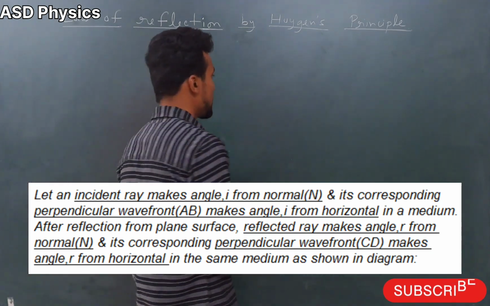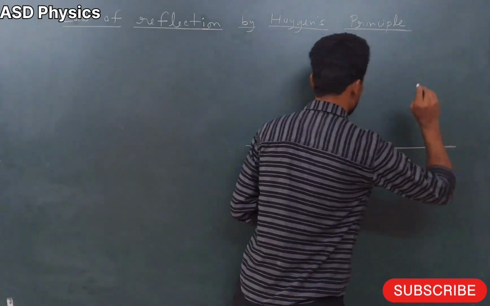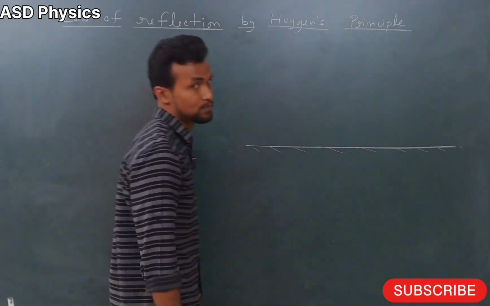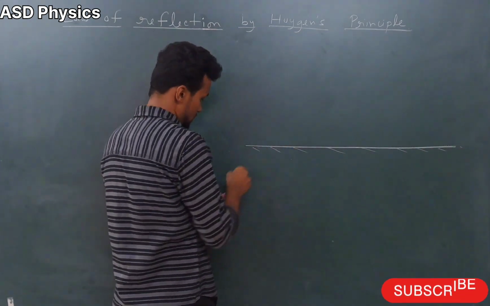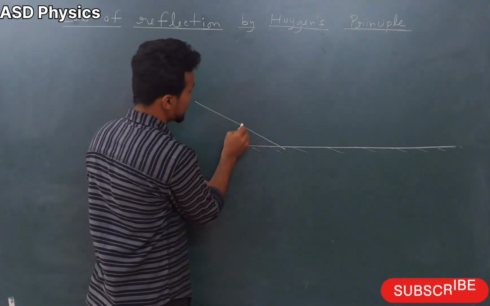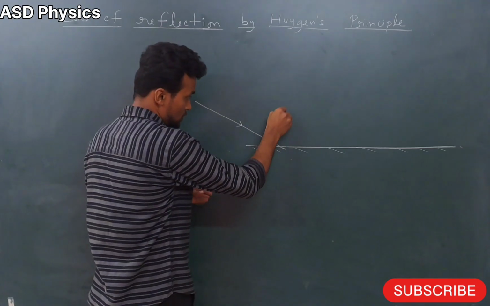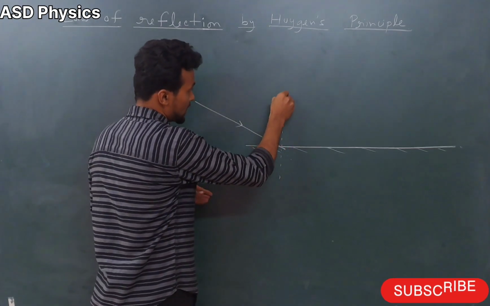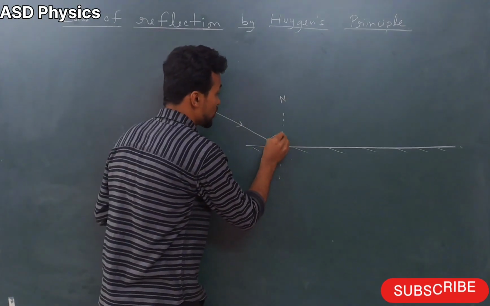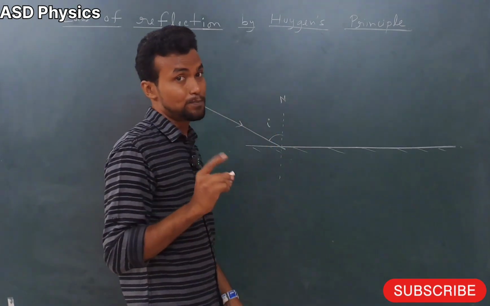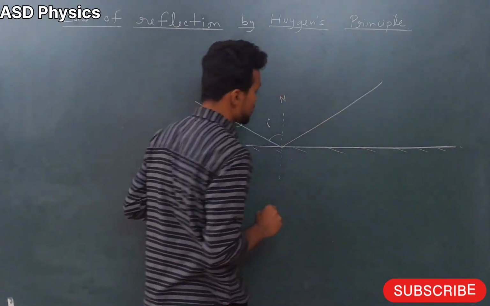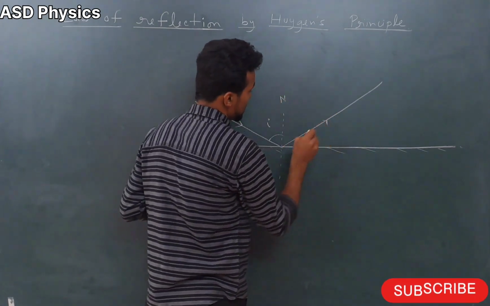Now here we have one plane surface. After that, I have taken rays coming like this. You see one ray is coming like this. What is this, my dear students? This is the normal, and we know very well the normal is always perpendicular to the surface. What is this angle? This angle is I. Now the ray will be reflected and it will go like this.